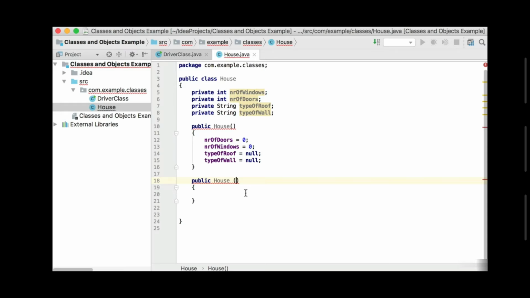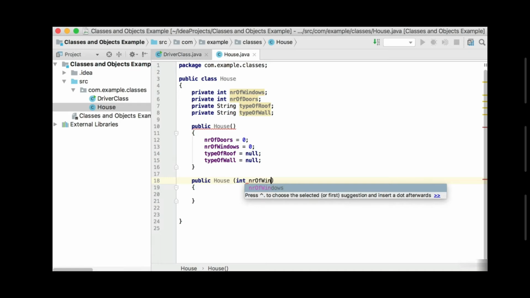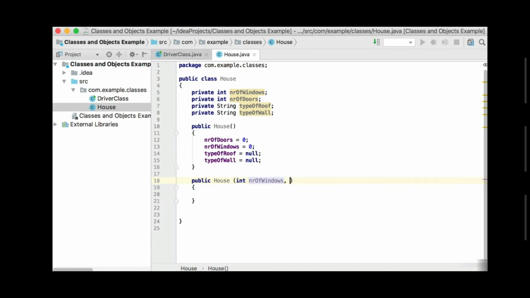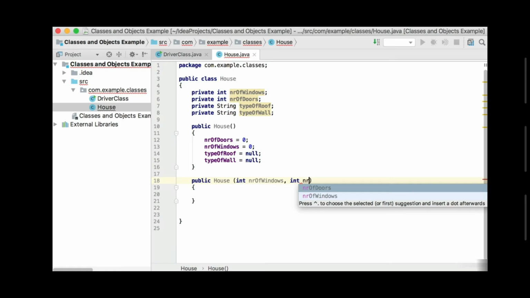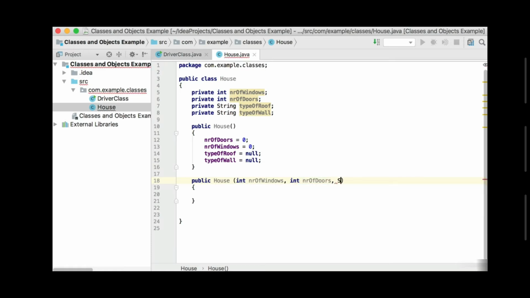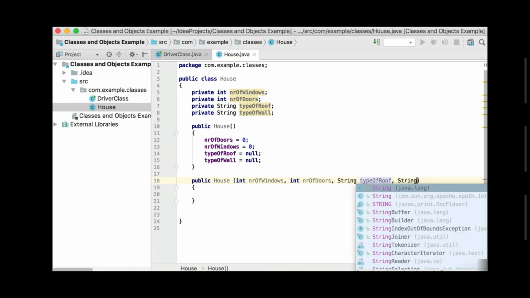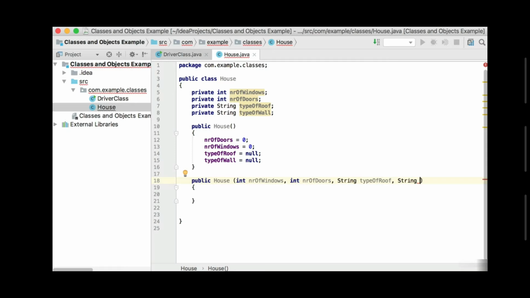So in this case we're going to accept the number of windows in this method, number of windows. The second argument we will also accept the number of doors. As the third argument we'll accept the type of the roof, and as the last argument there we will accept the type of the wall.